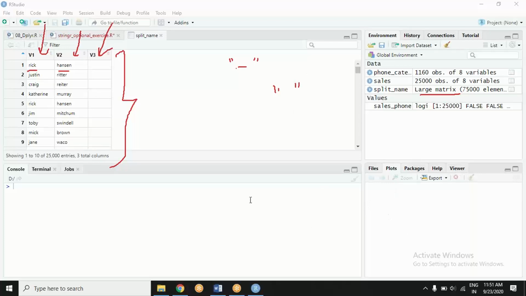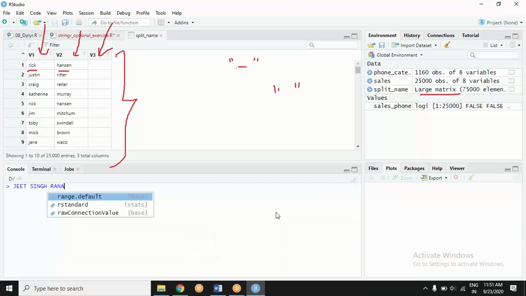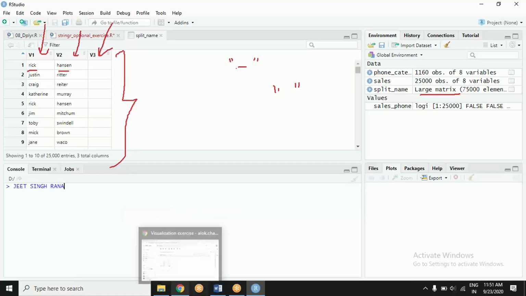Correct, Nikhil. Somebody might be having a third name also. Haven't you seen names like this? Yes or no? What will happen in this case? It has seen this space, split. Okay, but then there is another space. So it will split it again.